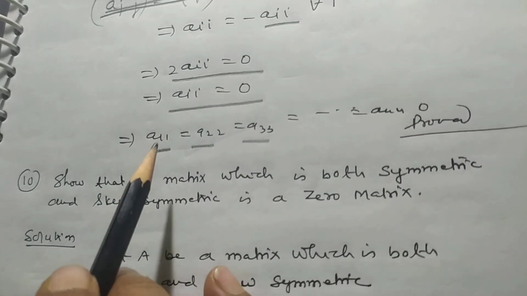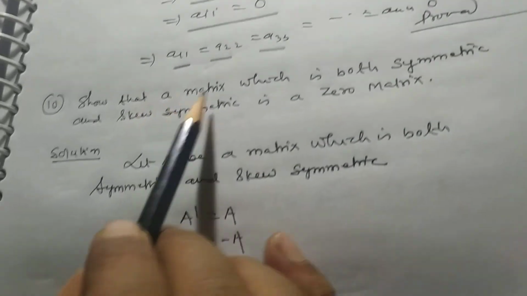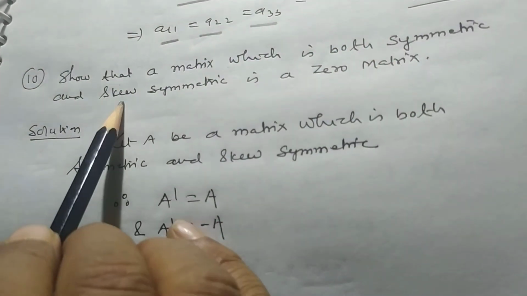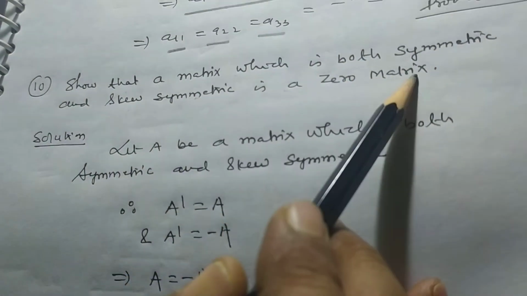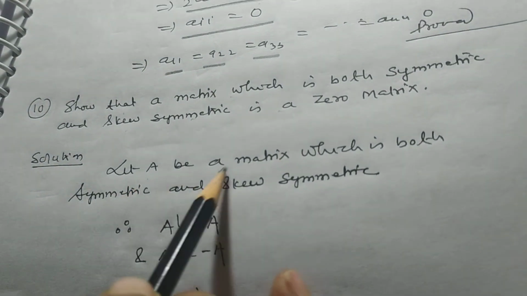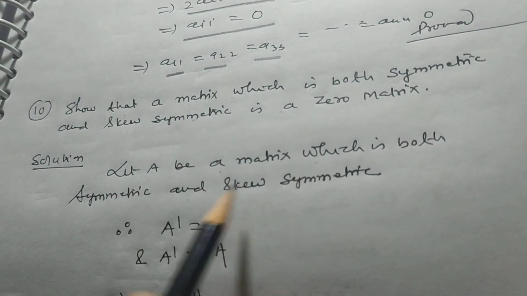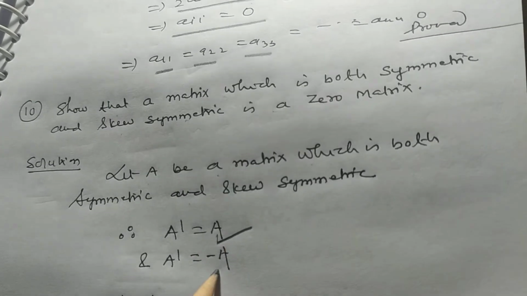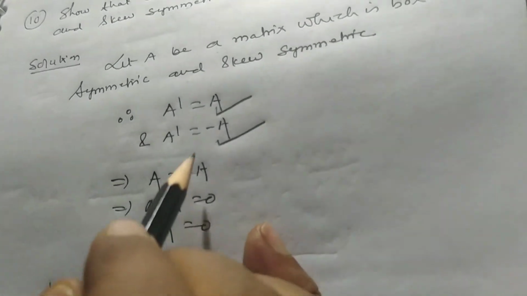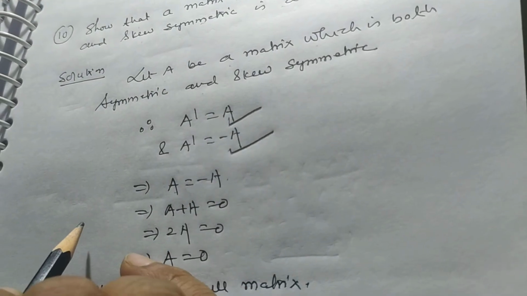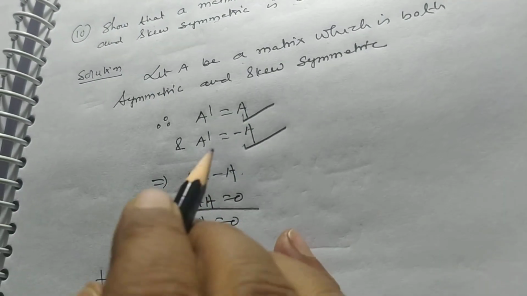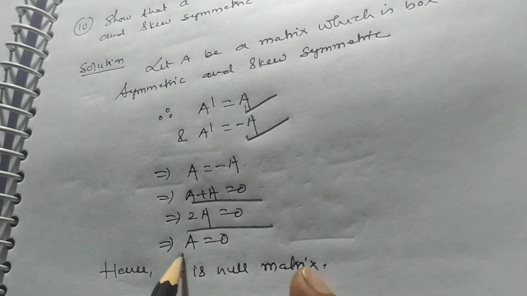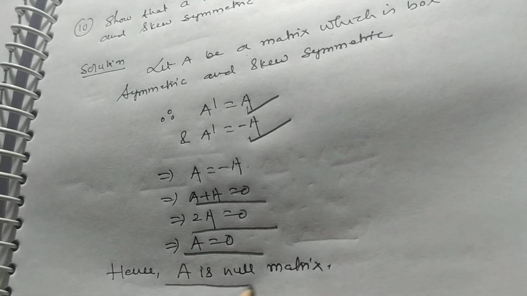In this way we can prove this result, so that a matrix which is both symmetric and skew symmetric is a zero matrix. Let A be a matrix which is both symmetric and skew symmetric. What does it mean? A dash is equal to A and A dash is equal to minus A. This implies A is equal to minus A, that is A plus A is equal to 0, that is 2A is equal to 0, A is equal to 0. Thus A is a null matrix.